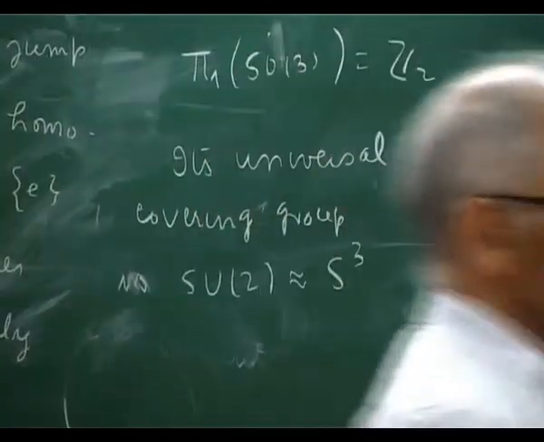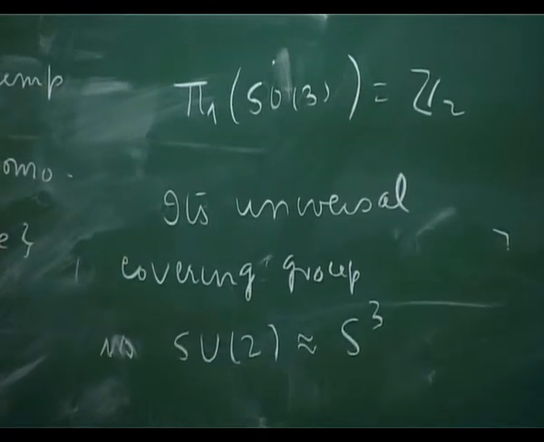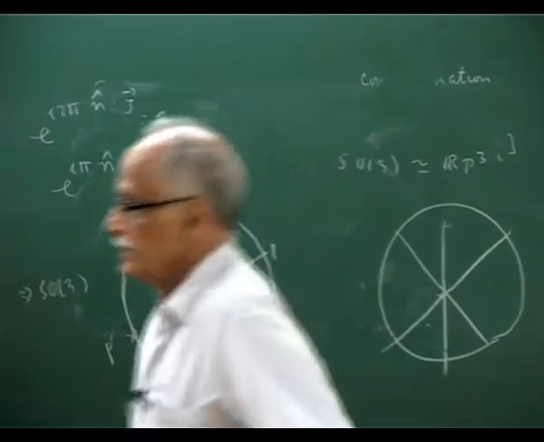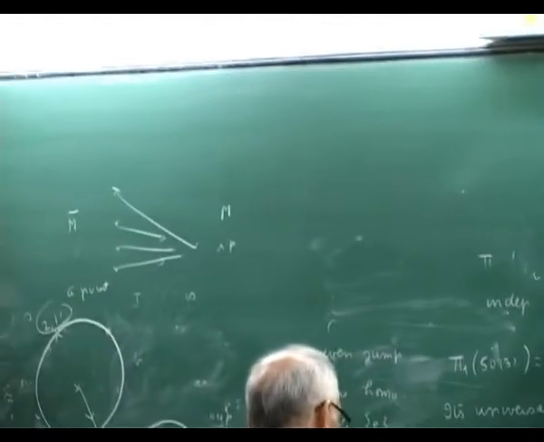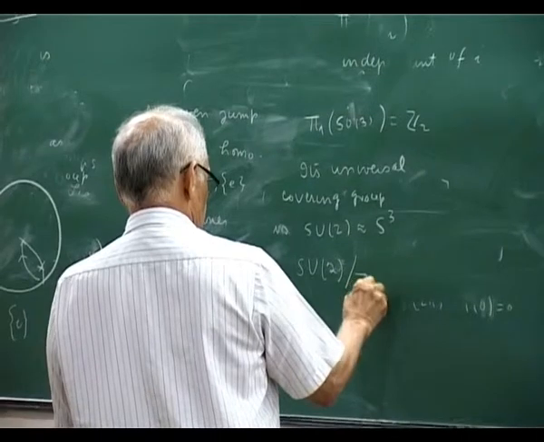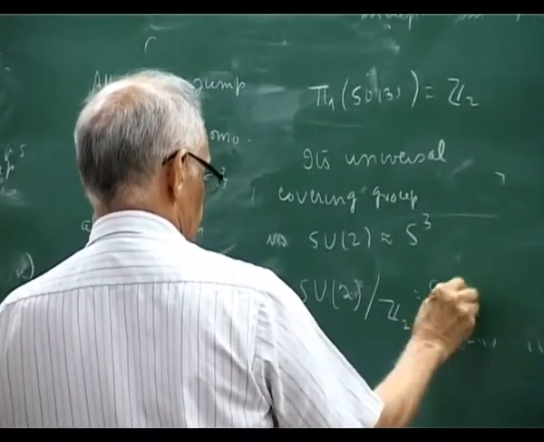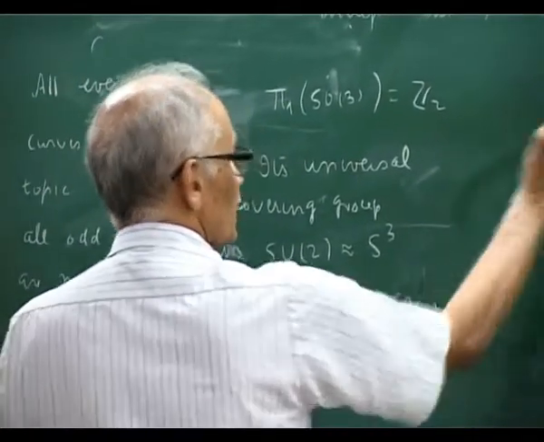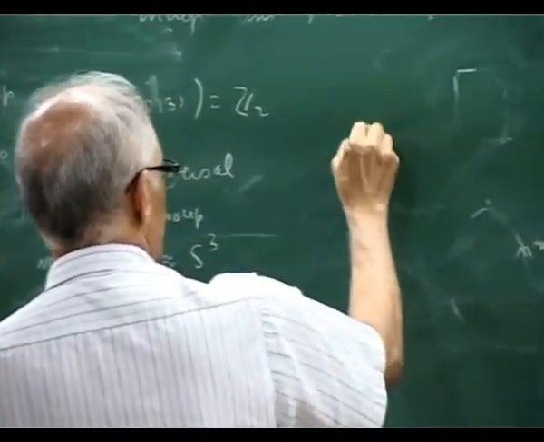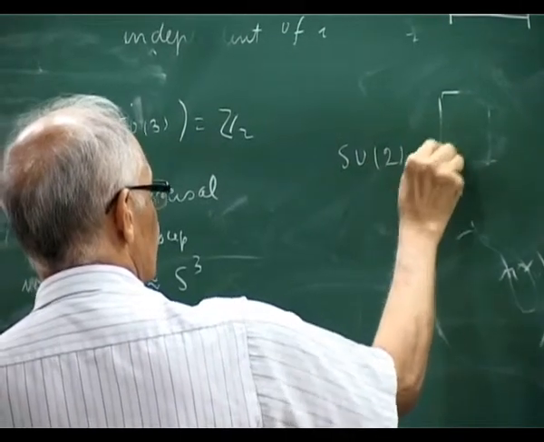So you can see what has happened. In the RP3 picture, I was identifying these 2 points; you remove that identification and you get S3, the whole sphere. Then we also know that SU2 modded by Z2 is SO3. We saw this many times. And SU2 is simply connected.